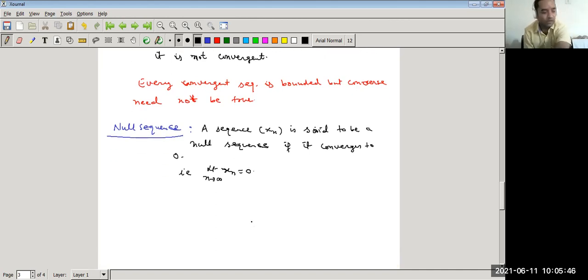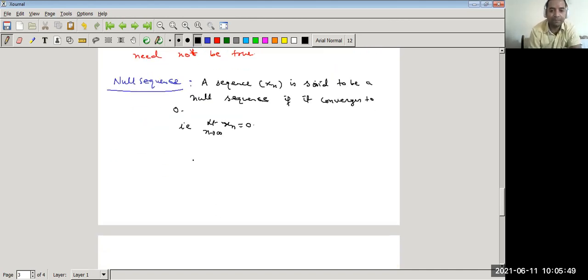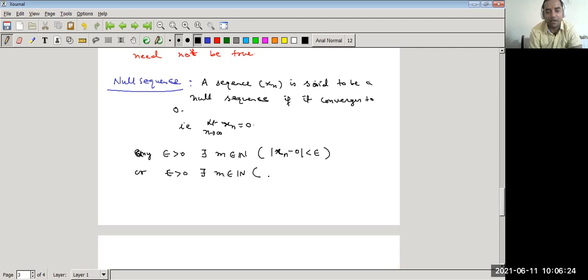Or we can say in terms of the epsilon definition: given any epsilon greater than 0, there exists a positive integer m, that is m belongs to natural number, such that mod of xn minus 0 is less than epsilon, or mod xn is less than epsilon.